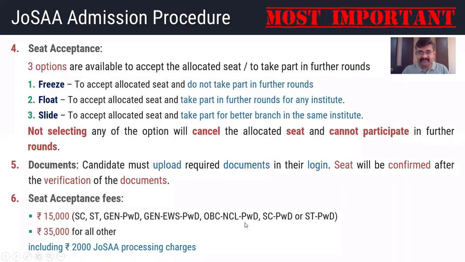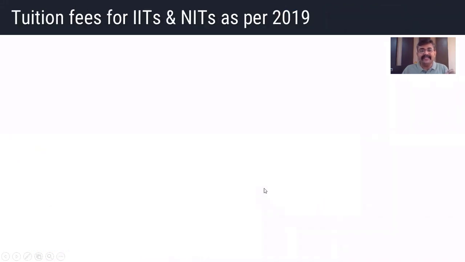It's absolutely simple. You simply need to do whatever you want to do within 10 days. That is from 6th October till 15th October. Rest everything they will do. And once the seat gets allocated, you have to perform these 3 steps. That's it. Fine. Then regarding the fees, now tuition fees for IITs and NITs for the year 2019.